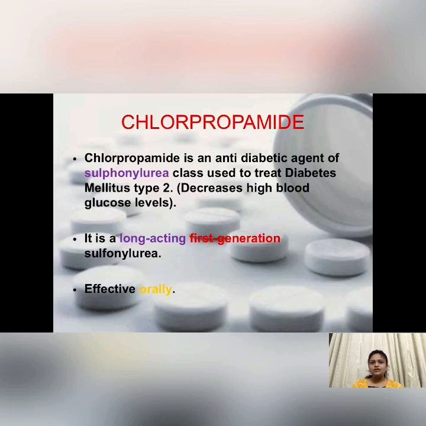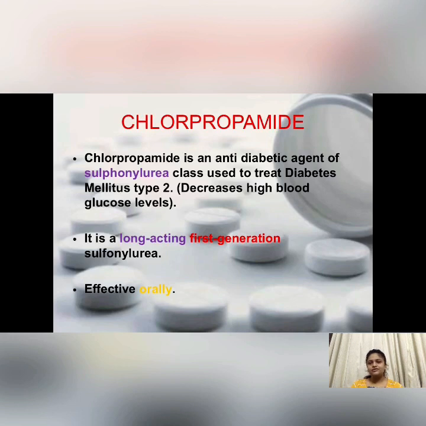And in type 2 diabetes, the target tissues are affected, which become unresponsive to the insulin which is secreted in the body. So this drug, chlorpropamide, is used to treat type 2 diabetes mellitus, where by its mechanism of action, which we will study later, it will increase the secretion of insulin and even increase the sensitivity of the target tissues towards the insulin. It is a long-acting first generation sulfonylurea and it is effective orally, so administered orally in the form of tablets.